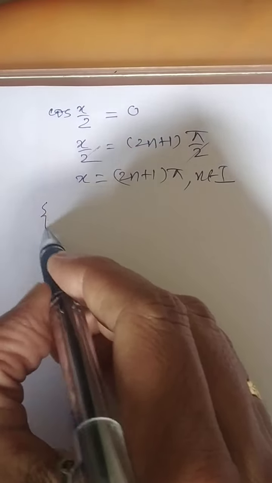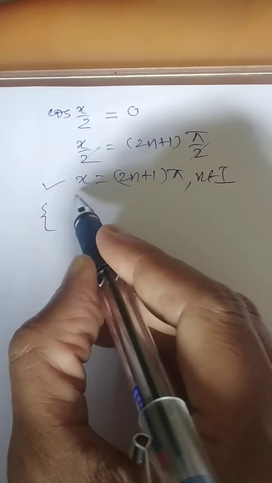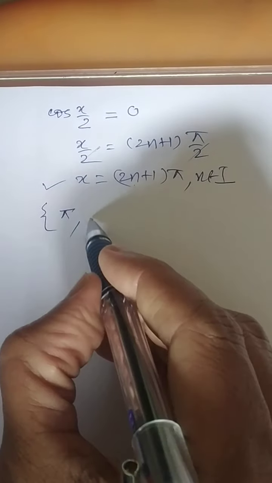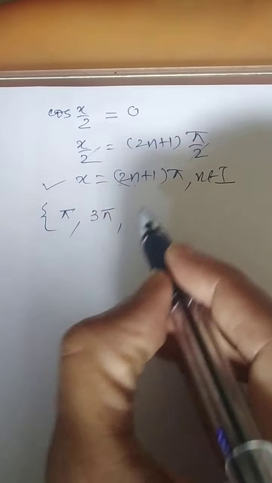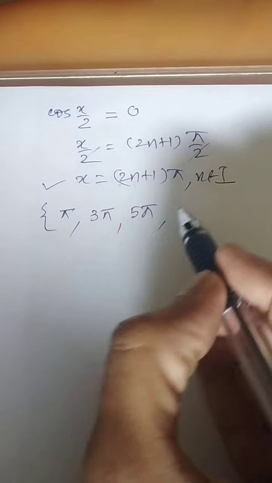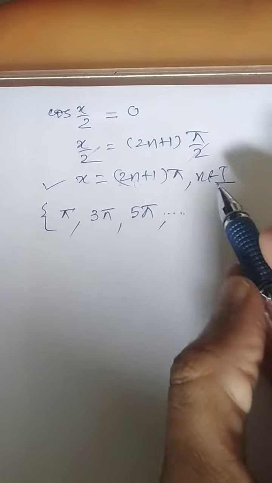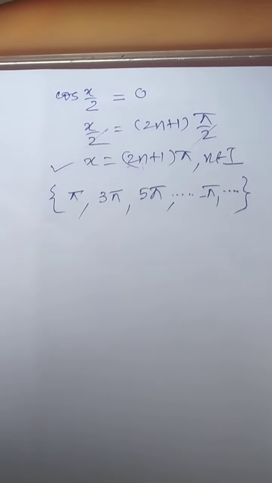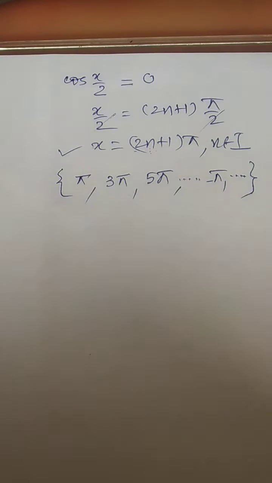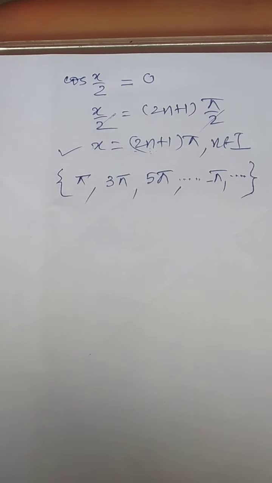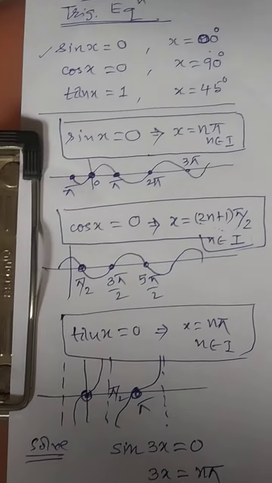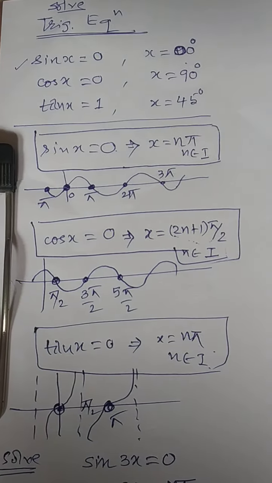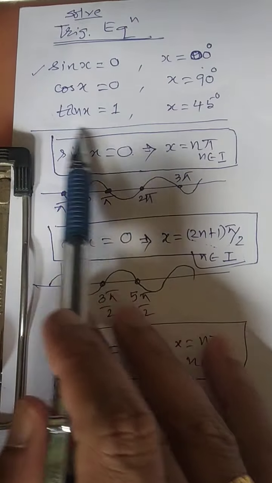Can you list out a few values, not all? This is called the general solution. We will talk about this only. If n is 0, then it will be pi. If n is 1, it will be 3 pi. If it is 2, it will be 5 pi. Likewise, you will be getting infinite answers. If it is minus 1, then it will be minus pi, and so on. So this is a way of solving the trigonometric equation, not as per the class 10th rule. This is applicable whenever 0 is there, and tan also follows the same rule. I think there is no issue as such. Now I'm going to talk about this type of question, how to answer the question.